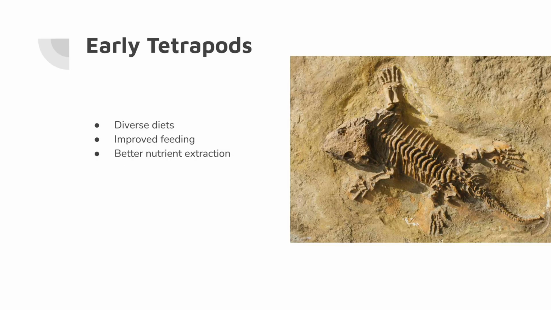As tetrapods diversified, feeding strategies also became more specialized. Some species specialized on insects, while others hunted larger prey. The digestive system adapted alongside changes in jaw mechanics. Greater jaw strength allowed larger prey items. Improved muscular control of the tongue and throat made swallowing on land possible, and digestive organs themselves remained relatively simple, but efficiency gradually increased as terrestrial diets became more diverse.